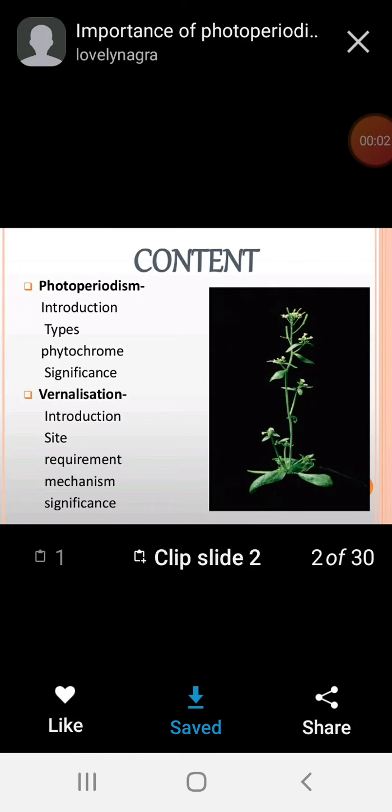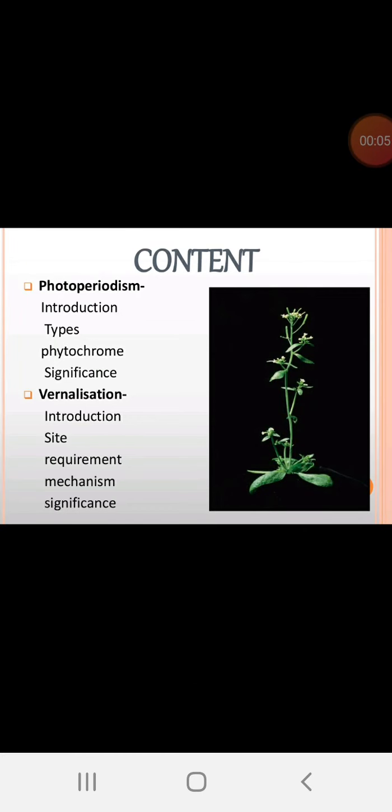Hello, myself W. Shanap. Today's topic is photoperiodism, and the second part in that is vernalization. It is a part of the Plant Physiology 6.1 paper for the 6th semester. The topic name is photoperiodism.